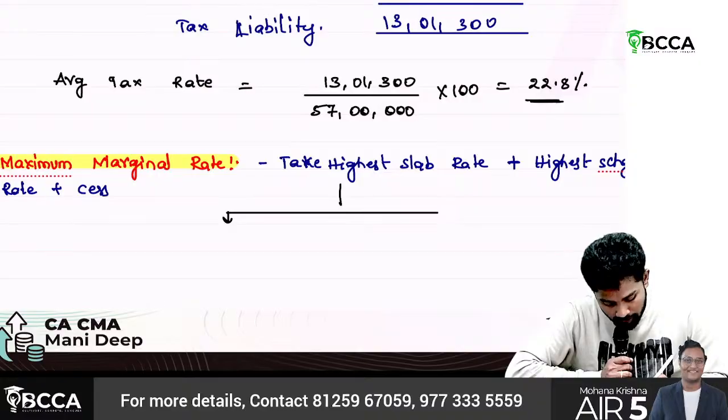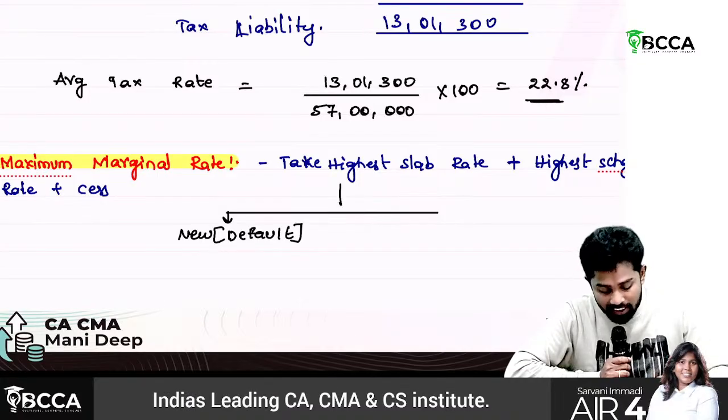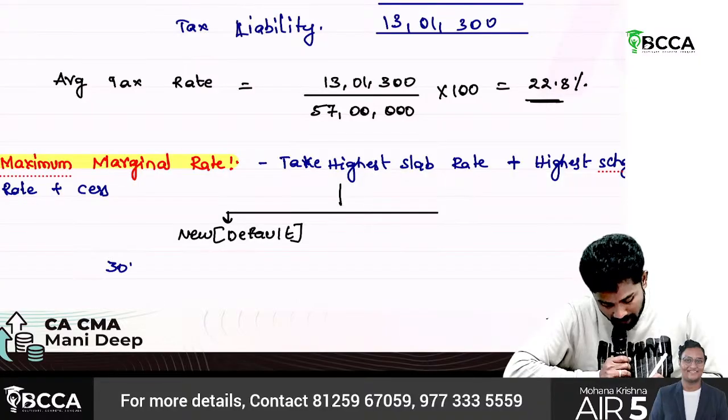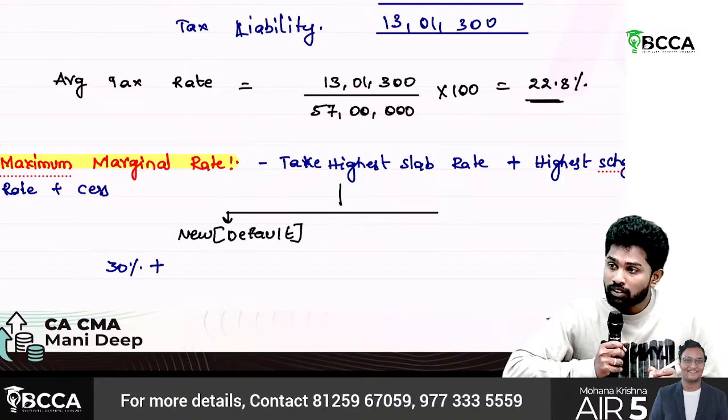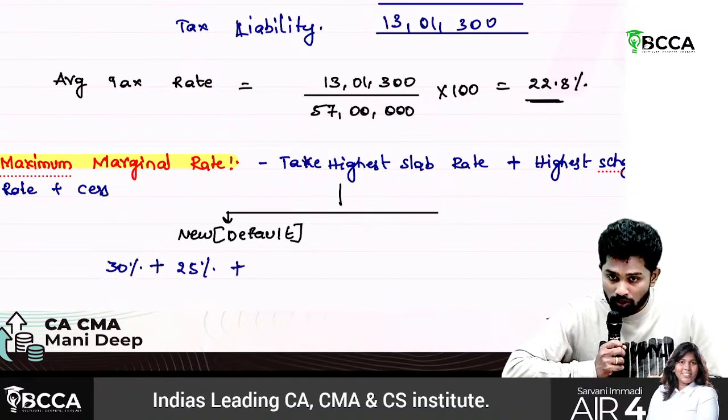If you take the new or default regime, what is the highest tax rate? 30%. On that, what is the highest surcharge rate? 25% is the maximum, so plus 25%. Plus on this what we should do? 4%.